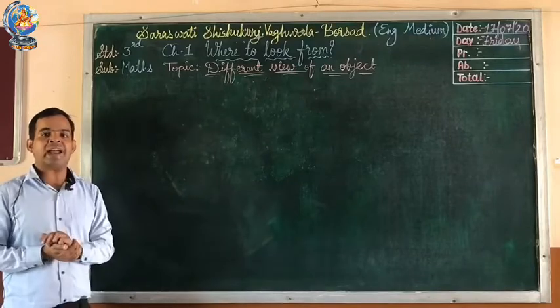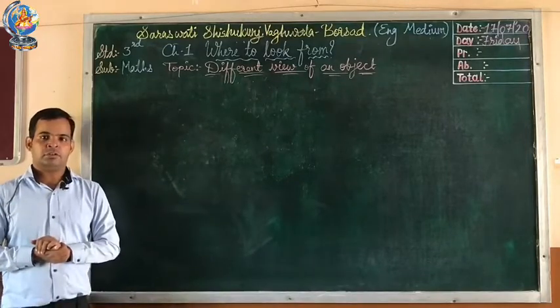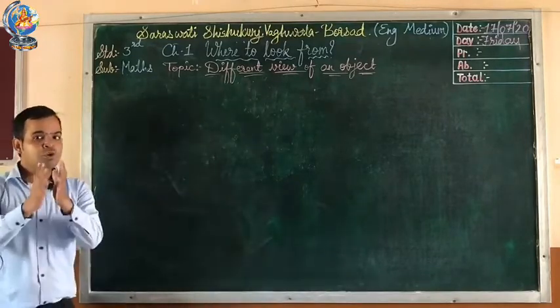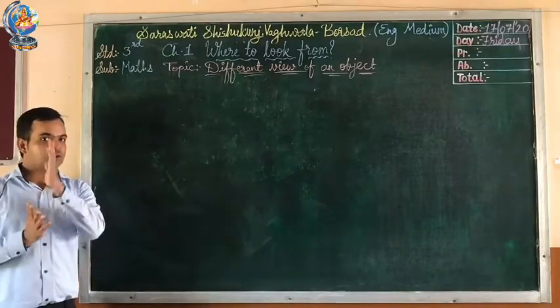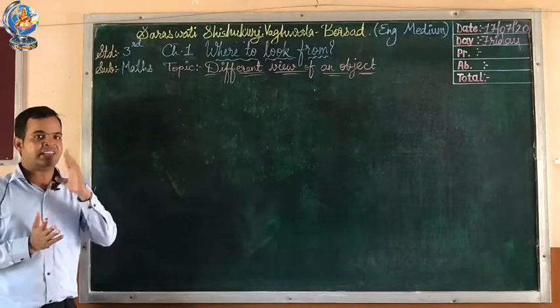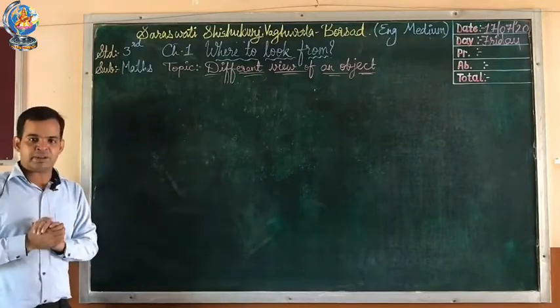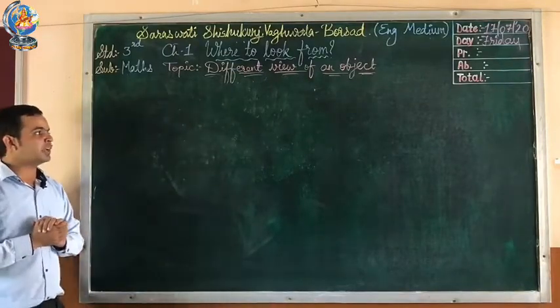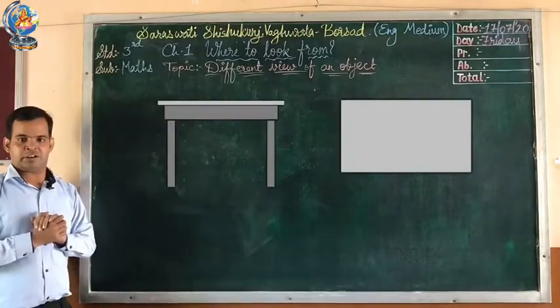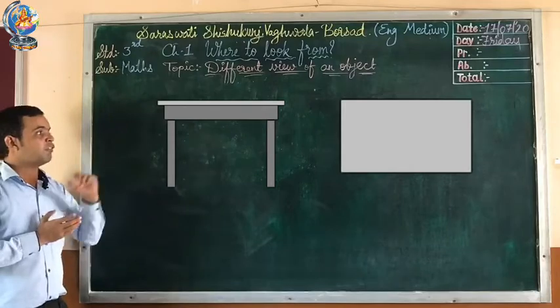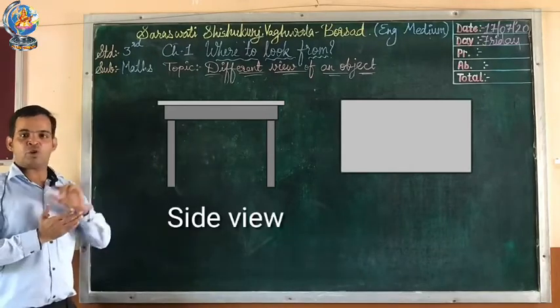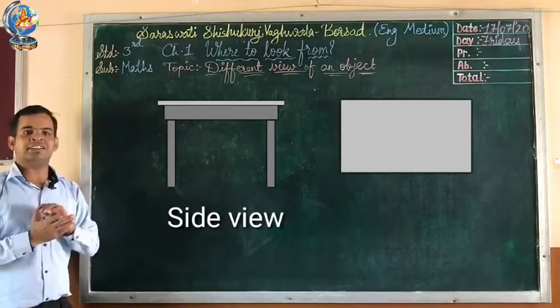Now I want to ask you a question. Have you looked at things from different views? And do they look the same or different? To understand these two questions, I will show you some images. Here you can see pictures of tables. Two views are there: the first is the side view of the table and the second is the top view.